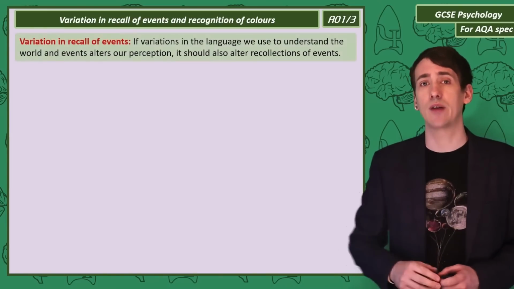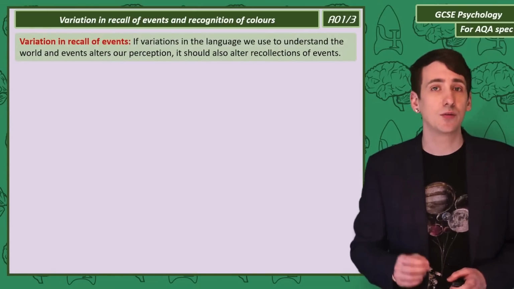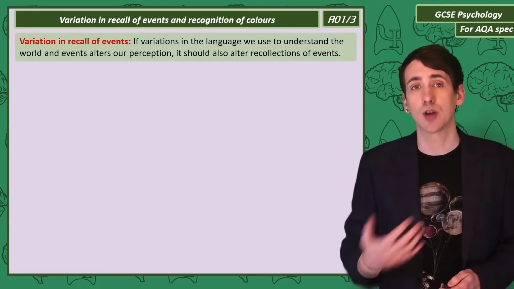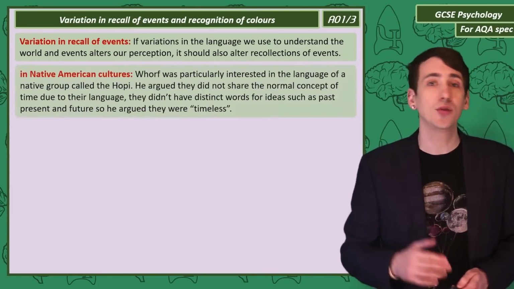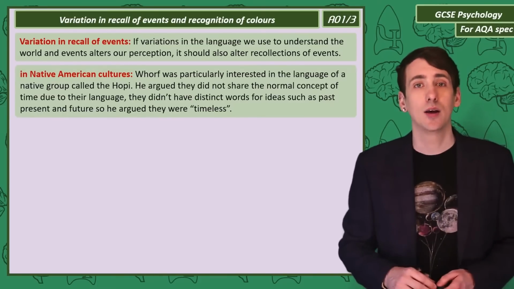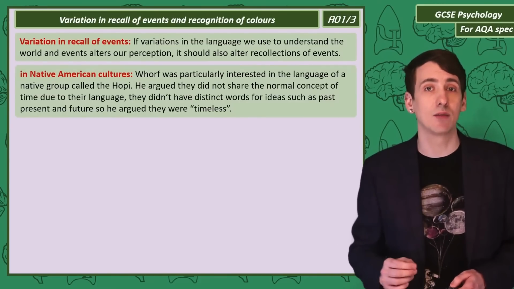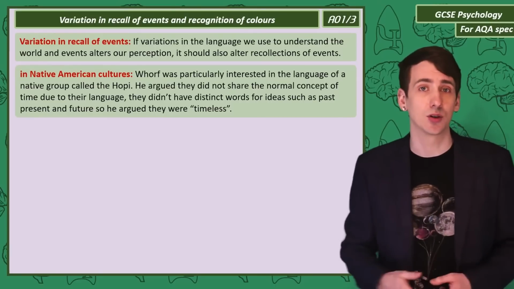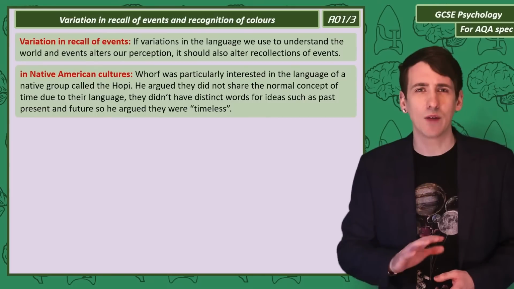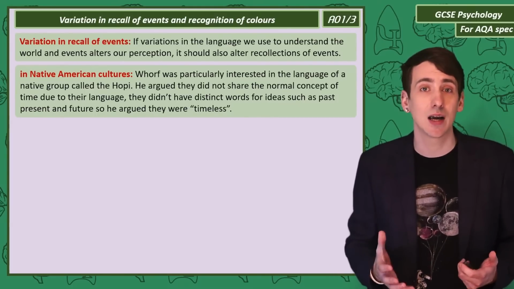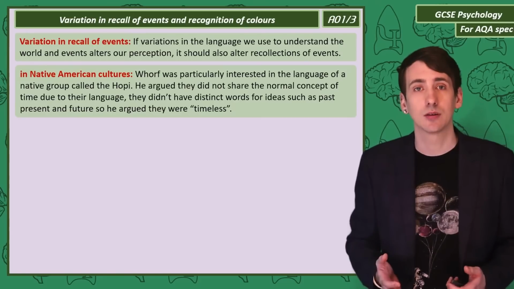So, starting with events. If the use of different words in our language changes our perception, then it should change how we interpret events. Whorf studied the language of a Native American group called the Hopi. The Hopi language didn't seem to have the normal concept of time, so no words for past, present, and future. Whorf suggested that without these words, the Hopi people didn't experience time and were timeless.